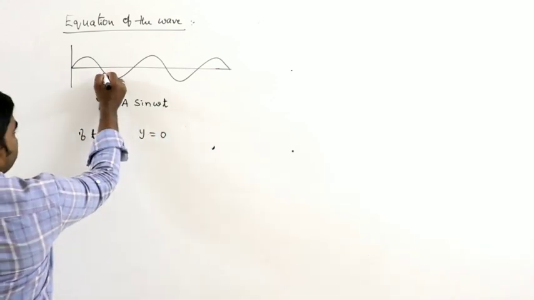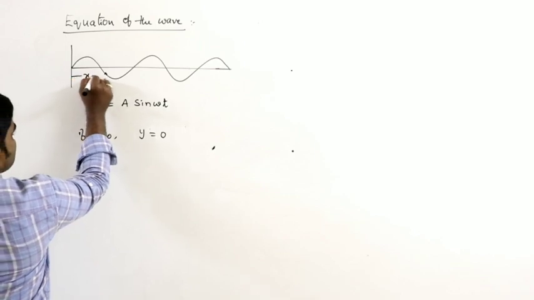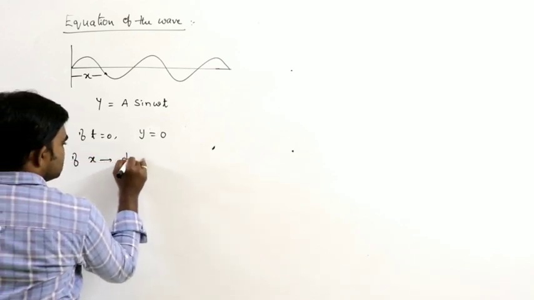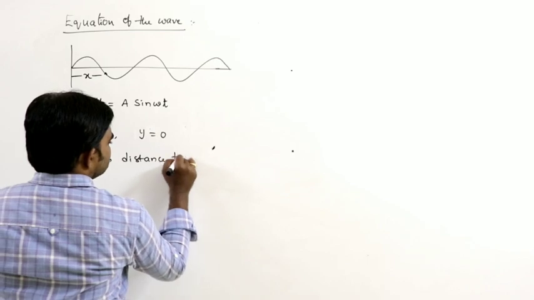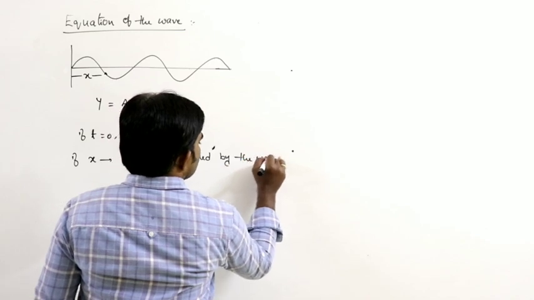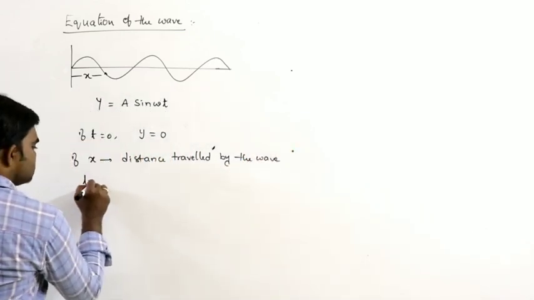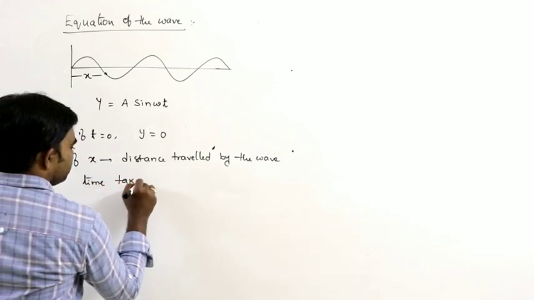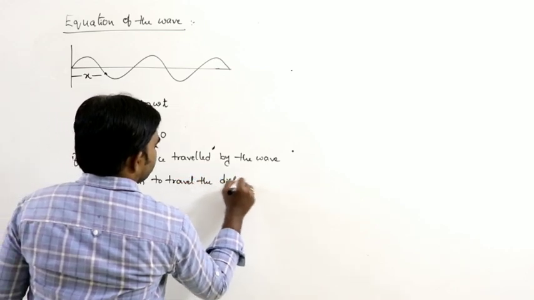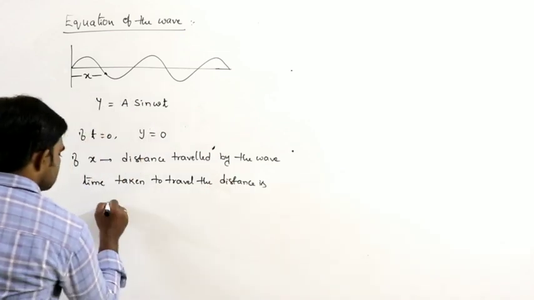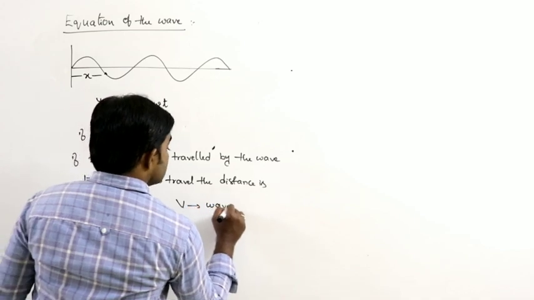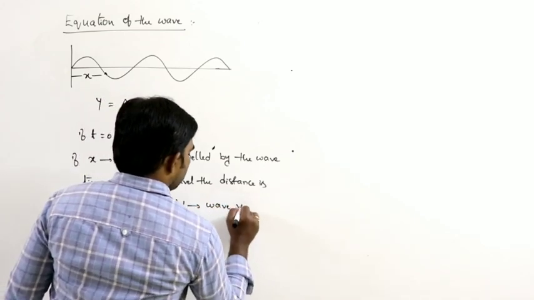Now, for example, after traveling through the distance x, if x is the distance travelled by the wave, let us say x, then the time taken to travel the distance is, time can be written as distance by speed, where v is wave velocity, where v is called wave velocity.